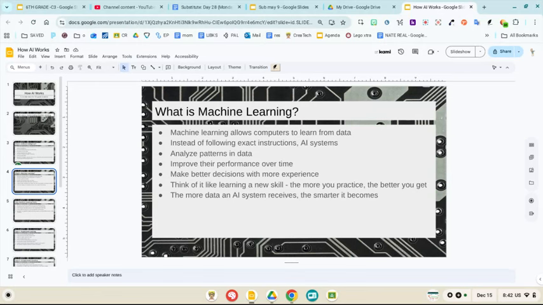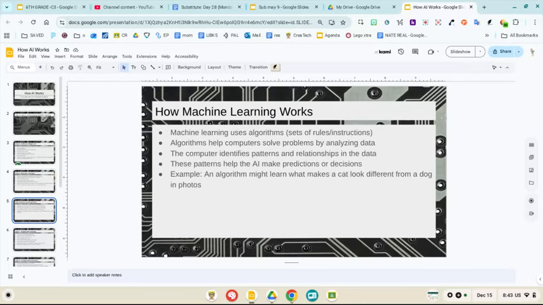So in this paragraph, we learned what machine learning was. It is a type of AI that doesn't need the human to program it with exact instructions. It is going to look at data. So it's going to be provided with a lot of data sets, and over time, by collecting and looking at more data, it improves. Think of it like learning a new skill. The more you practice, the better you get. So the more data an AI system receives, the smarter it gets.